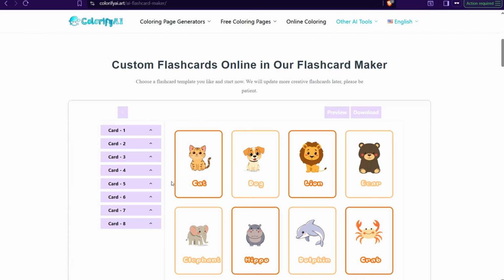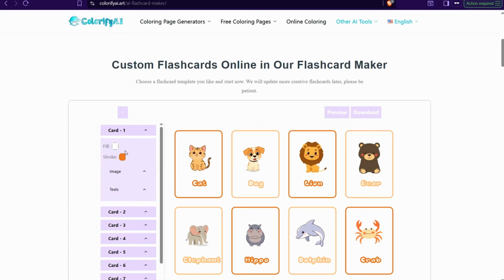So for example, here you can go to card number 1, which contains features like white fill and orange stroke. Here you can change the image as you want from your own device. You can get yours and just fill all these cards as you want. So simply and quickly, this is how we can get and create these images. For example, I can create something like animals, and for sure different versions.